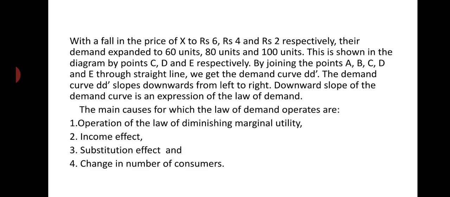Next, the main causes for which the law of demand operates: why actually does the law of demand operate? Why does demand for a commodity go up with a fall in price, and why does demand for a commodity fall with a rise in price? What are the causes? And these causes can be expressed in 4 points. Number one is the operation of the law of diminishing marginal utility. Number two is income effect, number three is substitution effect, and number four is change in number of consumers. You see, the first one is the operation of the law of diminishing marginal utility.